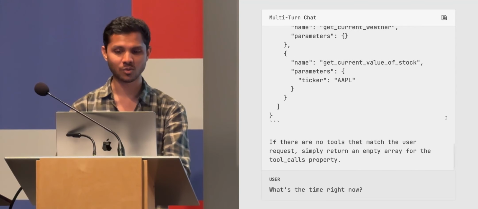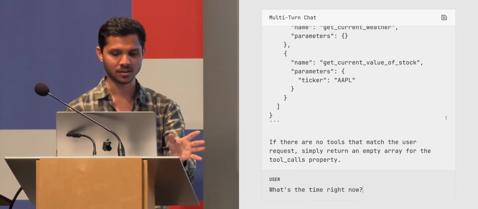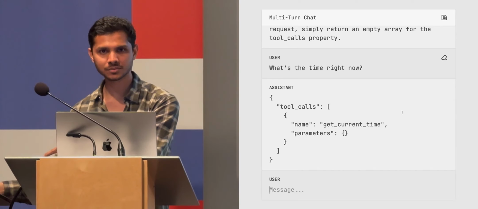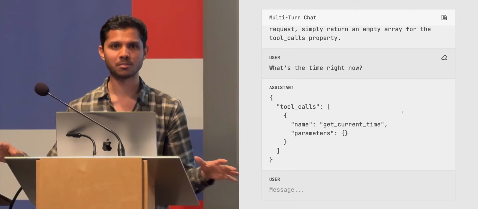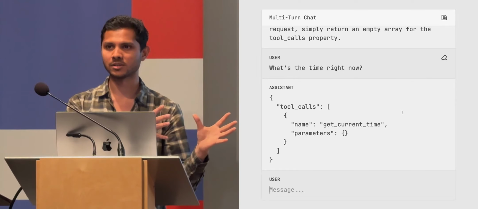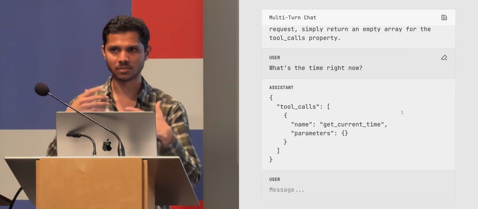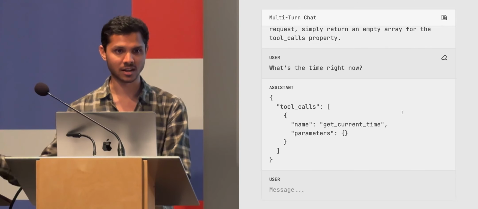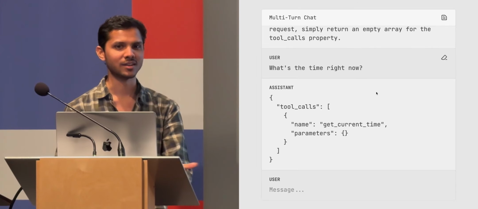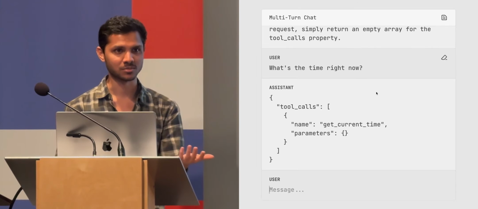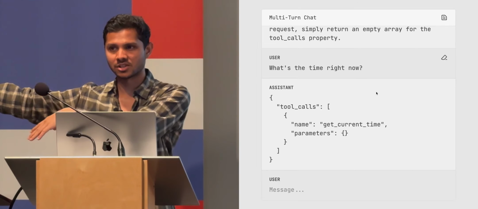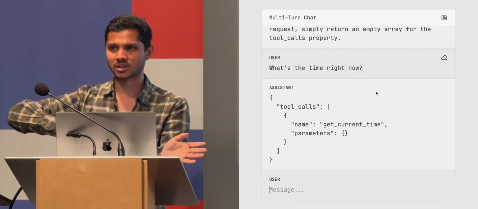But fundamentally, this is a great way for you to actually get external stuff working. So now if I say, what's the time? It won't just say, I can't give you the time. It'll say, let me check the clock. So this is how you can really make very powerful applications, because these models, even though they're frozen in time at a given point and could only know whatever they knew, now have access to the internet. One of the tools could be, as you can imagine, search the internet. If it doesn't know something and I ask it to search the internet and tell me, it'll say, let me go search the internet for this event that happened yesterday on the news. And then it'll come back and summarize that for you.